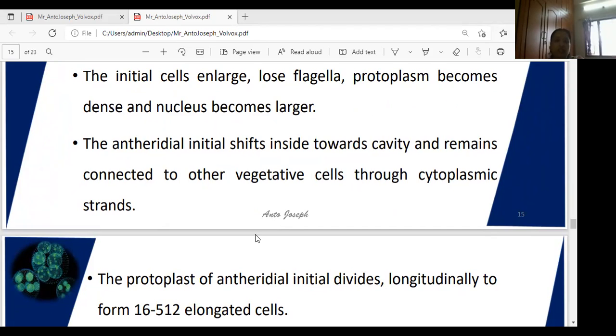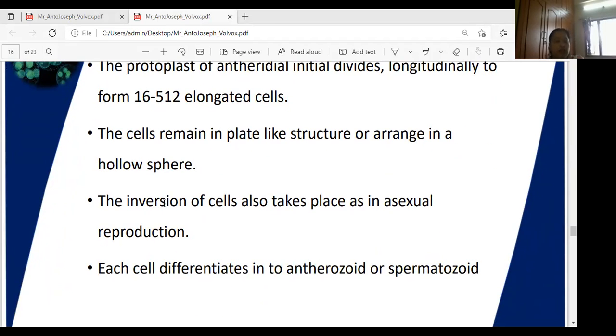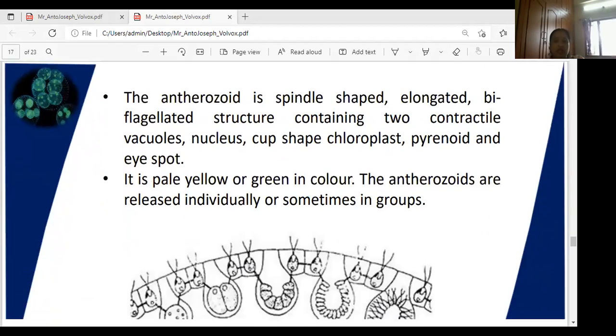In the antheridial initial protoplast, the first division is a longitudinal division. After longitudinal divisions, 16 to 512 elongated cells are formed. These cells remain arranged as a plate-like structure in the hollow sphere of the colony. This is the same as in asexual reproduction: inversion of the cells also takes place here. Each and every cell differentiates into an anthrozoid or spermatozoid. You can observe this.